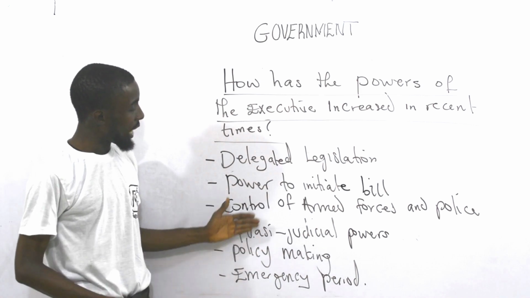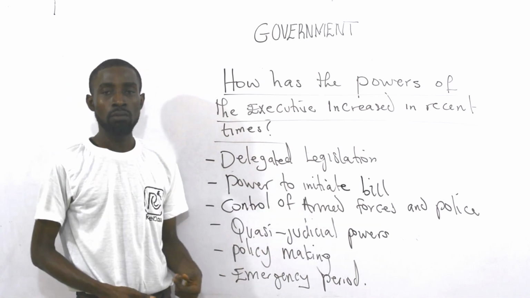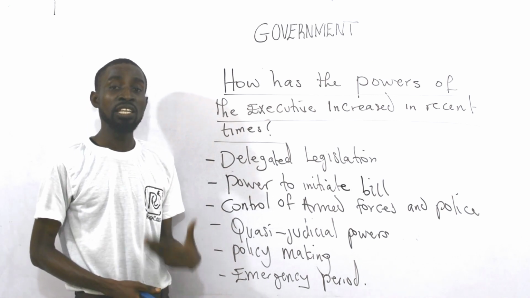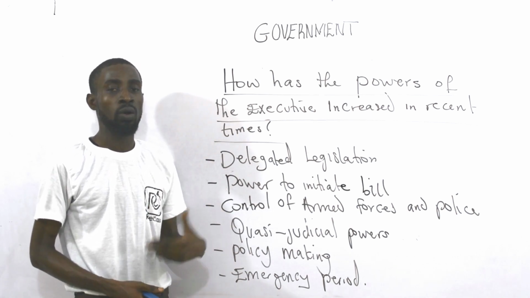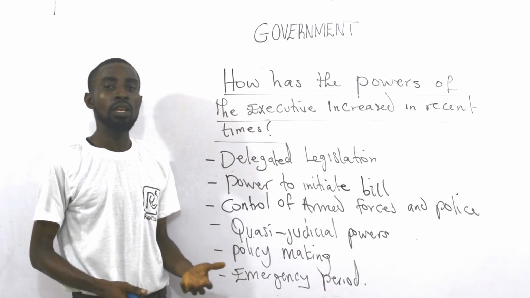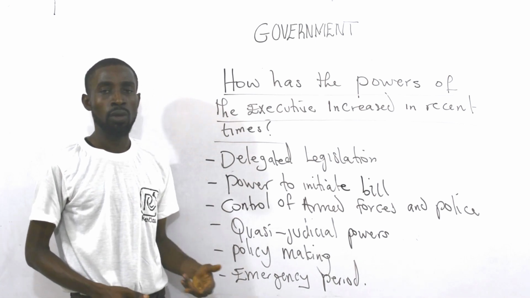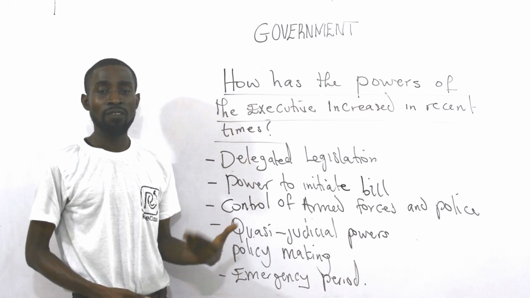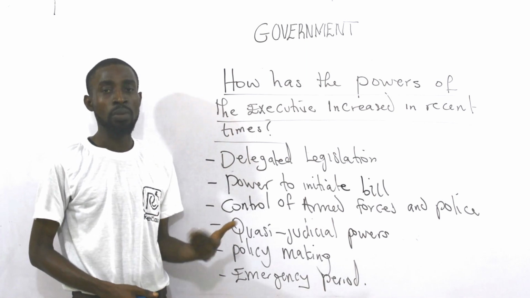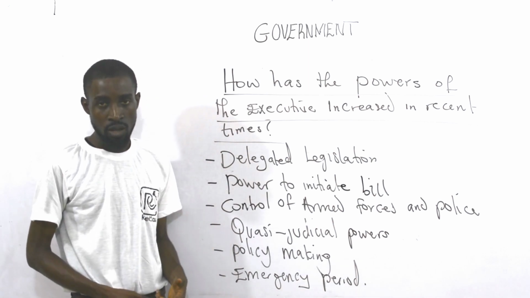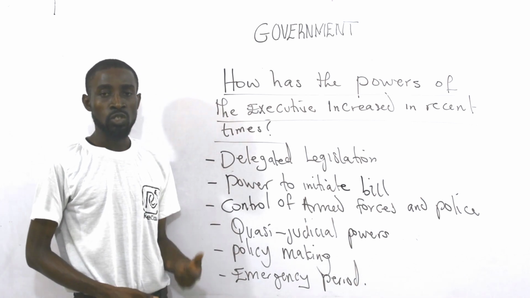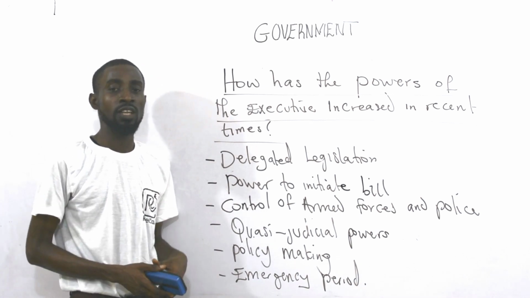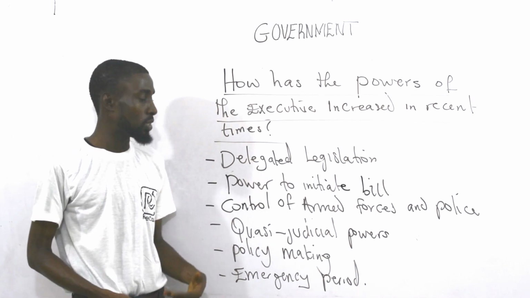Then we look at the power to initiate bill. The president can initiate a bill on issues that concern the state. And what is a bill? A bill is an item of proposed legislation. It is a law that is not yet law until it has undergone the several processes involved and been assented to by the president. So the president can initiate a bill subject to ratification by the National Assembly, after which it is sent back to the president for his assent before it becomes a law.